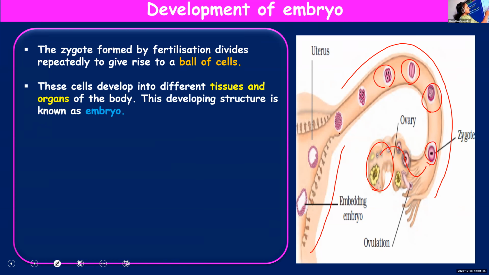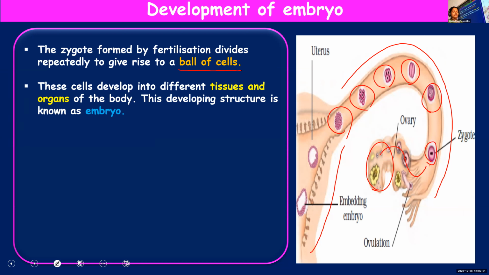And the number of cells will increase. It was just one cell. It becomes 2, 4, 8, 16, 32, like that. The division goes on, and it forms a ball of cells. You can see in the picture, a ball of cells is formed. These cells will form different tissues and organs of the body.